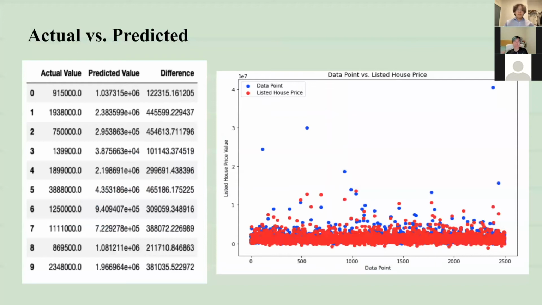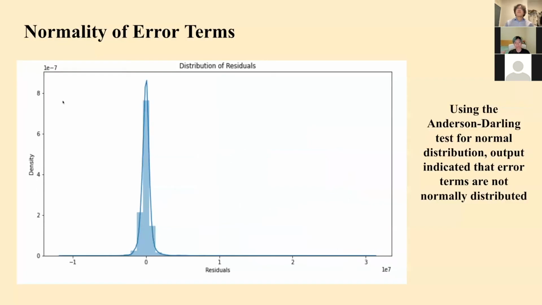Actual versus predicted. The table and scatter plots show us actual house values against our predictions based on the linear model in our data set. Some differences are large, but this is somewhat expected due to the nature of the target variable and house listing prices being high to begin with. As seen in the scatter plot, many predicted and actual values overlap, but there is still a good amount of variability. Yet we still have a model that can be captured by linear regression, satisfying assumption 1.